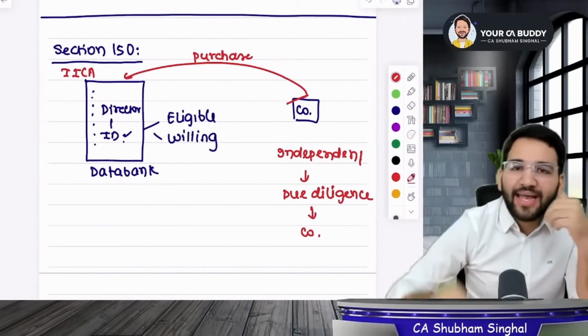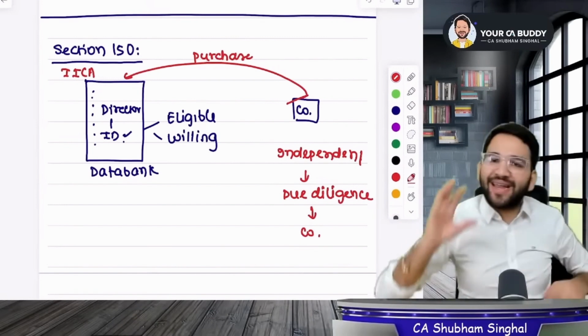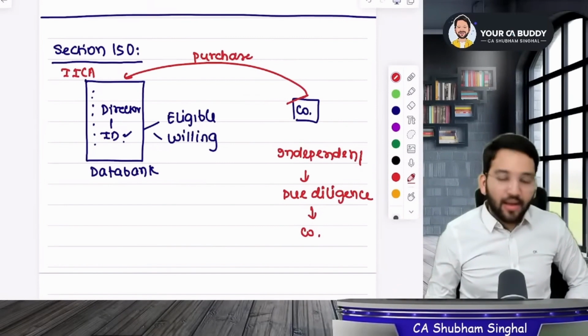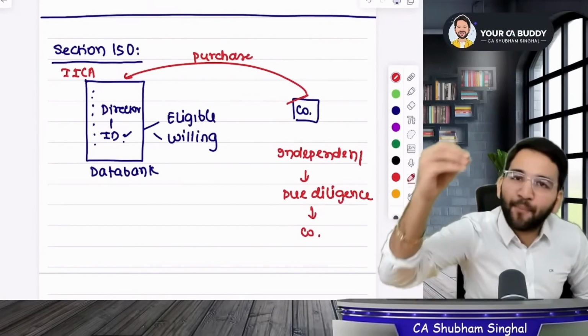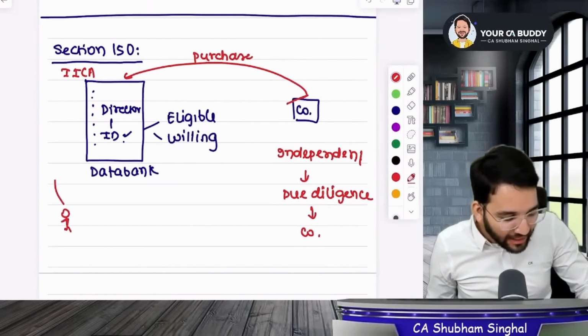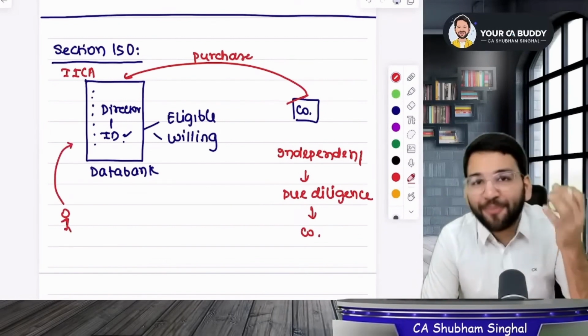First of all, you will need to confirm whether she is related to you or not. If she has become dependent, after verifying all this, make her an independent director. This is the company's side. And now the question comes, what will Apurva have to do if she is willing to get her name included in the list to be appointed as an independent director? What is the procedure if Apurva wants to include her name?